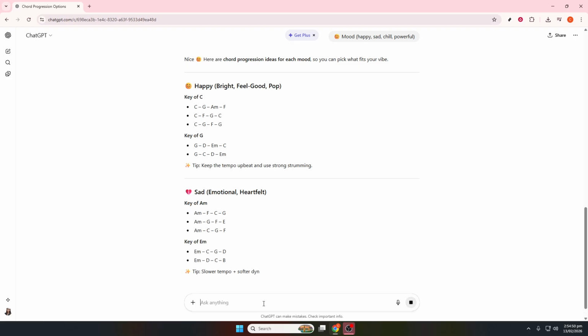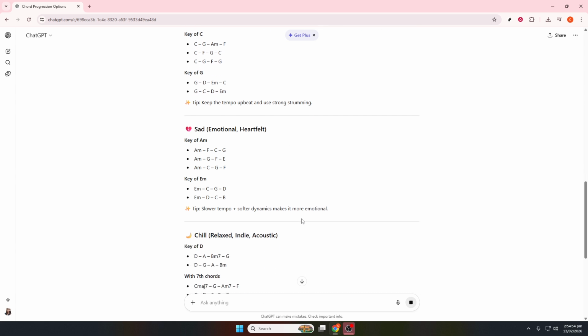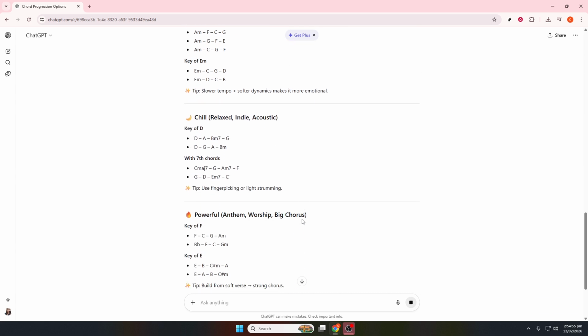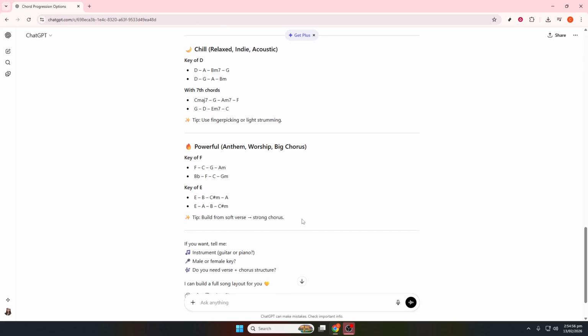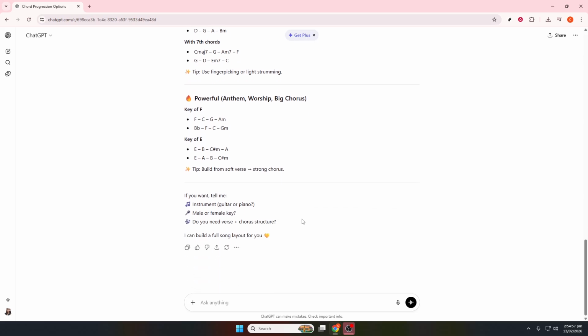Automate your content engine. Have AI draft Instagram captions, TikTok scripts, YouTube descriptions, beat titles, hashtags, and email promos. Batch create 1 to 2 weeks of content in a single session and schedule it. Consistency builds authority, and authority drives sales.